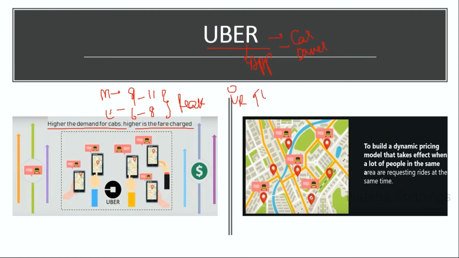If two or more people book one car, the more the number of requests comes to the car, the more the price will get increased. Here we are using a data science and machine learning application called dynamic pricing. Initially it may be around 250 rupees. If more people are calling the same person, dynamic pricing increases the price from 250 to around 300 or 350.